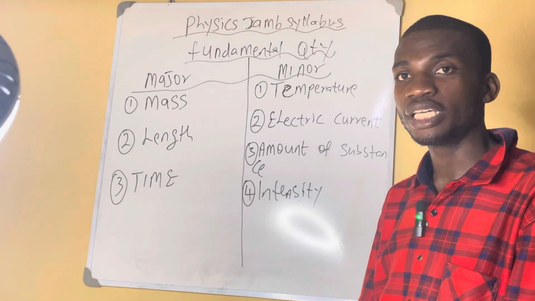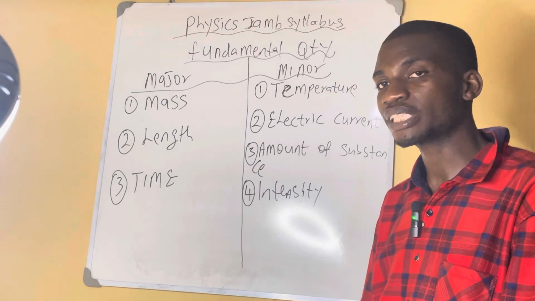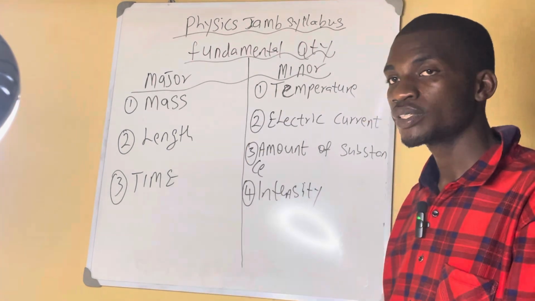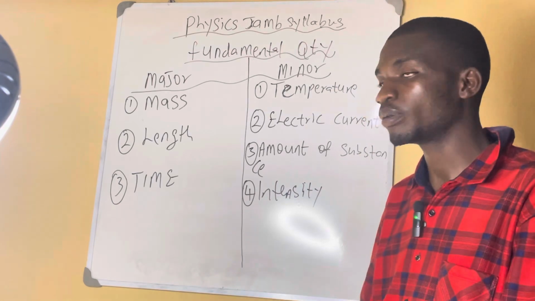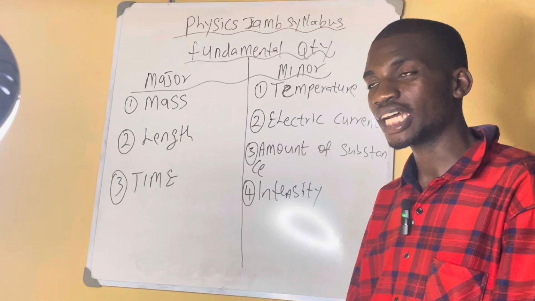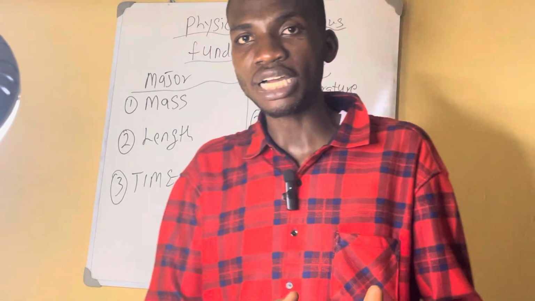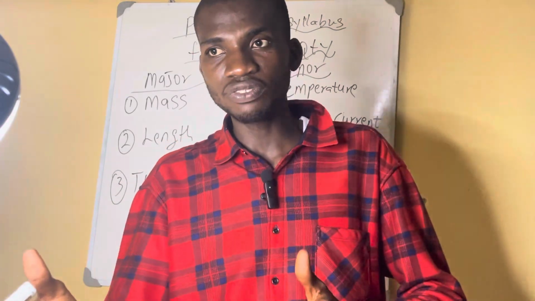Let's go to the units. So then they ask you, one of these is a fundamental quantity. Just know them. That's how they ask the question. One of these is a fundamental quantity, or one of these is not a fundamental quantity. Either they ask you in the positive form or in the negative form. Jamb questions can go in for science in positive or in negative.